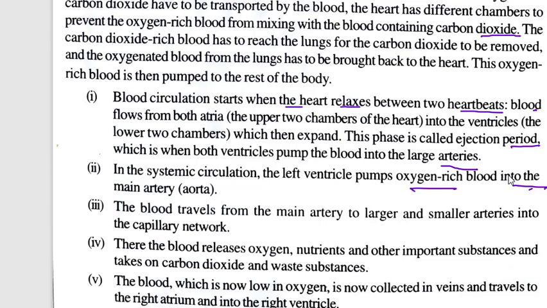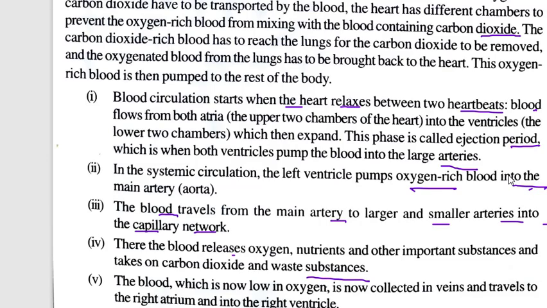The blood traveled from the main artery to larger and smaller arteries and into the capillary network. There the blood releases oxygen. Now when it reaches the capillary, it releases oxygen, nutrients and other important substances to different cells, and takes on carbon dioxide and waste substances.